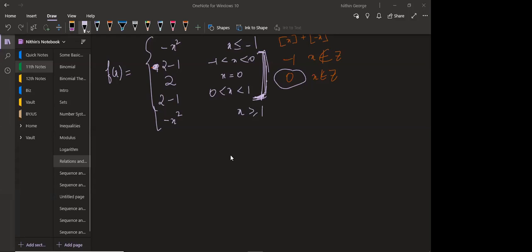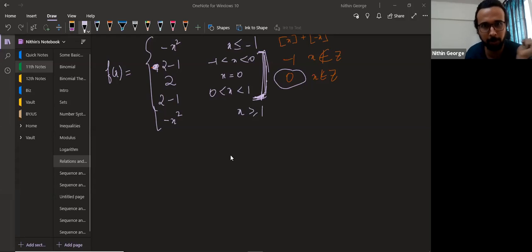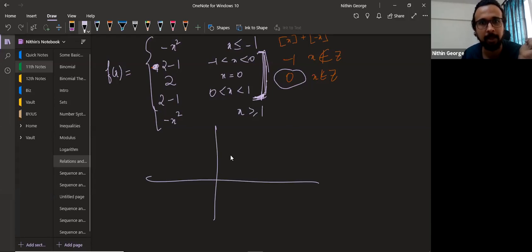Even. Okay. So if we try to draw the graph itself, here is the point 2 at 0. From 0 to 1 and minus 1, it will be 1. This point 1 is not included, but everywhere else till here will be included. Now remaining everywhere else will be minus x square. So minus x square graph goes like this.